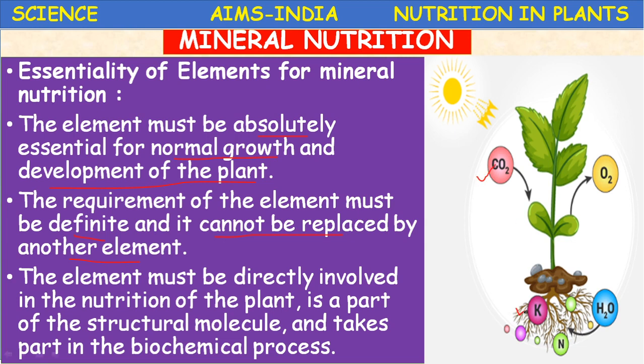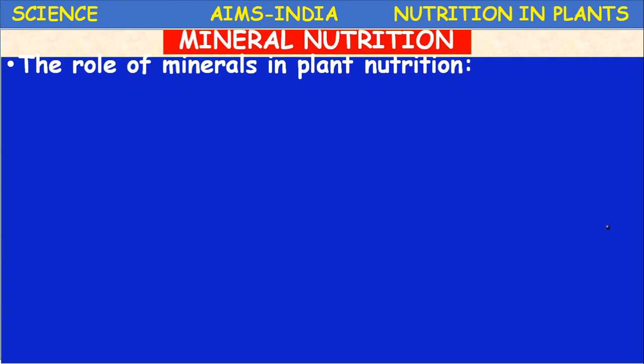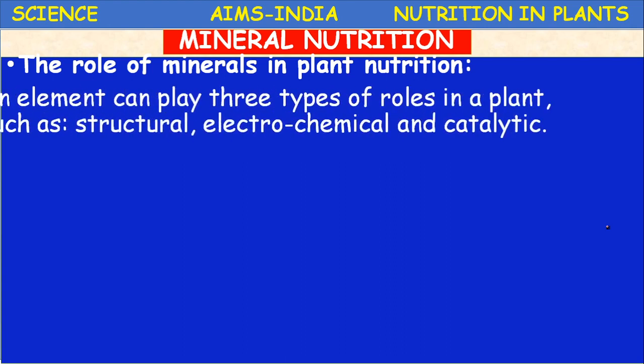Potassium has its own role, nitrogen has its own role, phosphorus has its own role, oxygen has its own role, hydrogen has its own role. Different elements play their own roles. They perform specific functions in plant growth and development. Okay, children, let us see some of the important minerals and their role in plant nutrition.